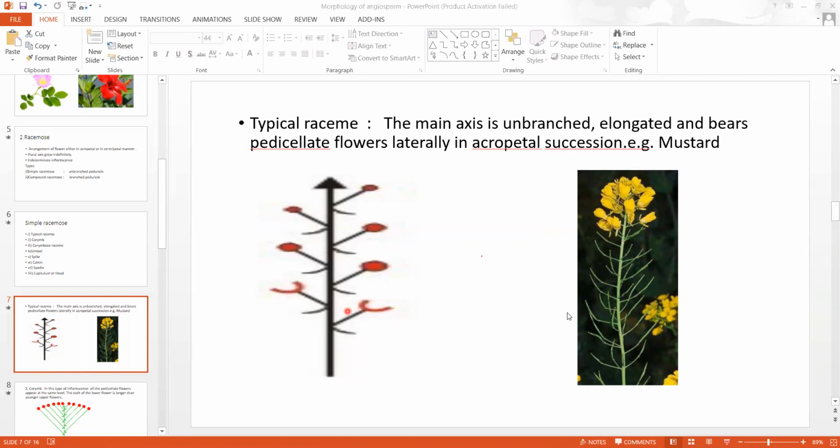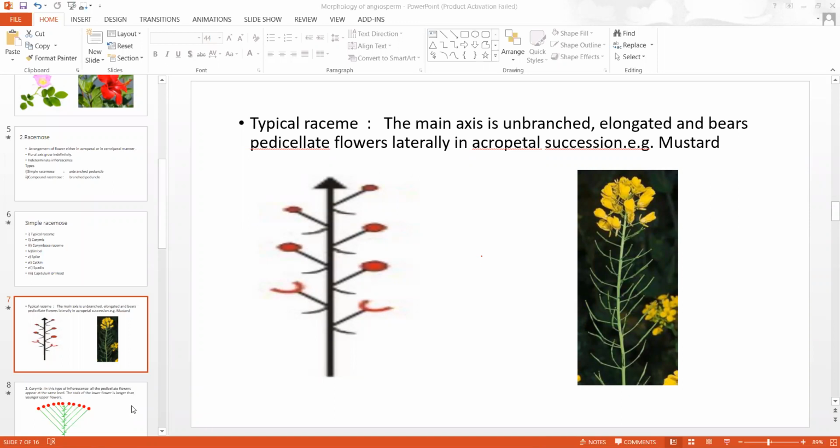So here flowers are pedicellate. In mustard, we can see this. These pedicellate flowers are matured flowers at the base, and young flowers are at the apex. So this is called typical raceme.